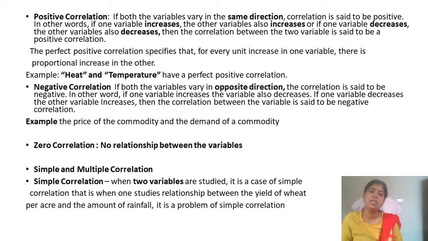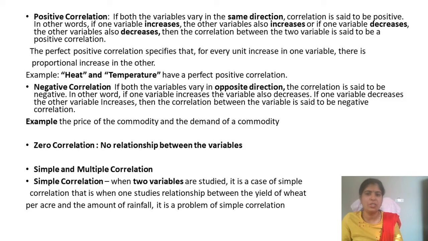proportional increase in the other variable. Same percentage increase: if x is increasing 1%, y also increases 1%. When x is decreasing 1%, y also decreases 1%. In the same way, for example, heat and temperature have a perfect positive correlation.